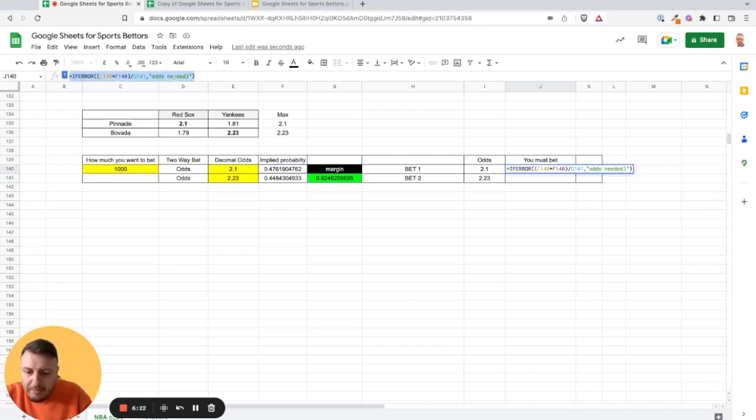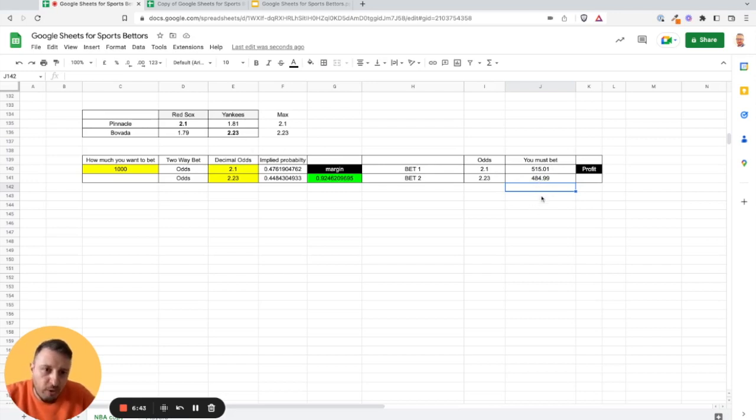And I will do the same for the second. I just need to check it. This is correct, so I need to change the second one. The margin stays the same. And you need to bet at Bovada on Yankees at 2.23 exactly 484.99 American dollars. So as you see, we have really precise amounts of dollars which we need to bet to maximize profits, and this is something bookmakers also pay attention to. But this is another topic and another problem.